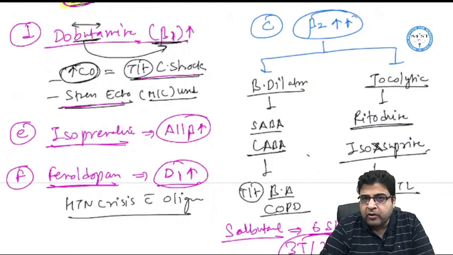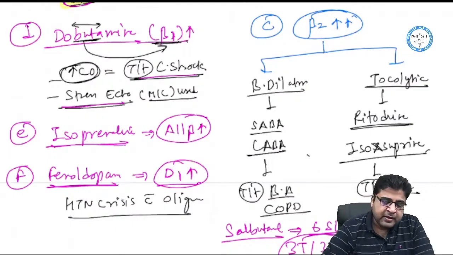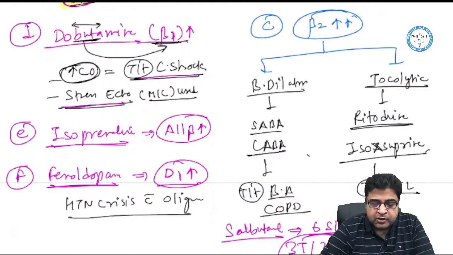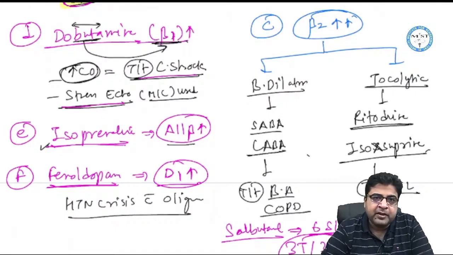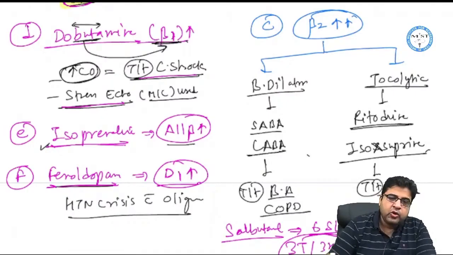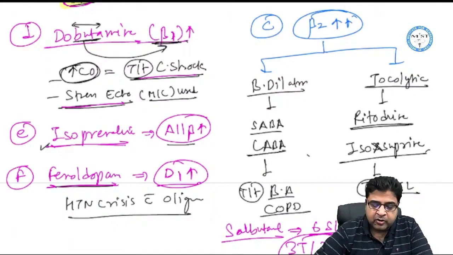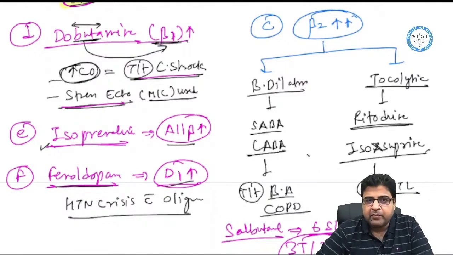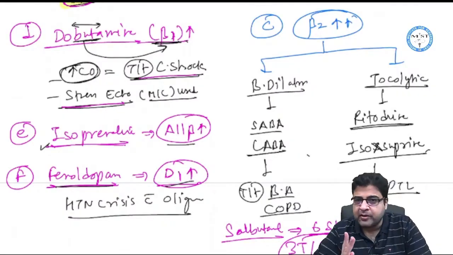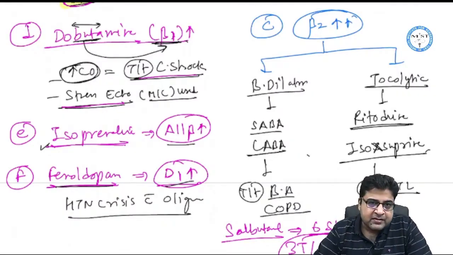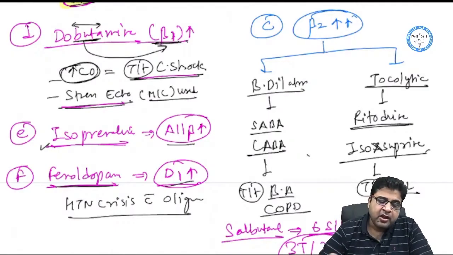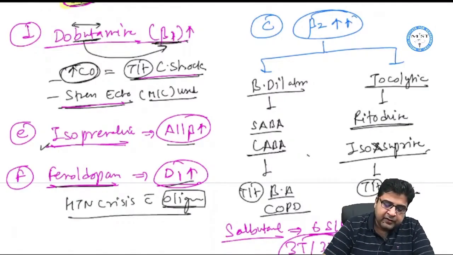Now, the other two catecholamines are not very important for your exam. One is isoprenaline, a drug that will act on all beta receptors, beta 1, beta 2, beta 3. Second is fenoldopam, a drug that will act on the dopamine 1 receptor. By acting on the dopamine 1 receptor, this medicine can dilate two vessels of the body: the kidney vessels and the mesenteric vessels. When it dilates the kidney vessels, it can increase the GFR.